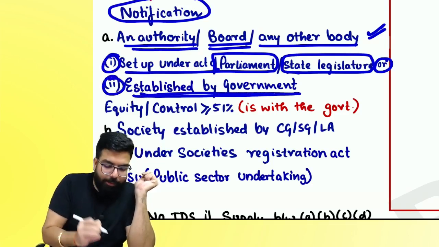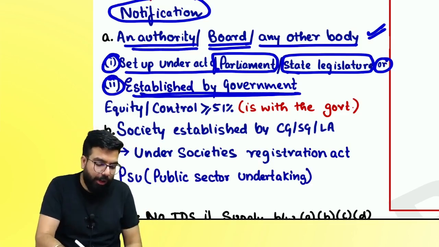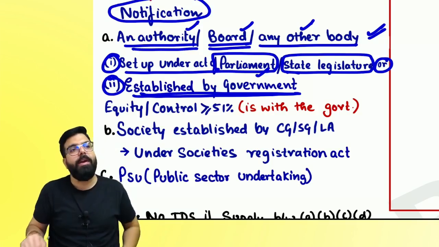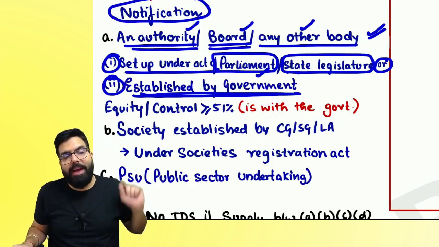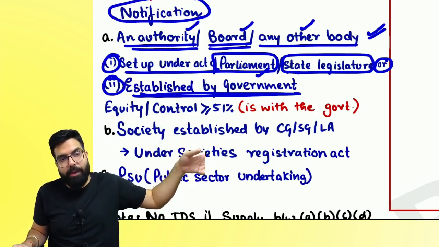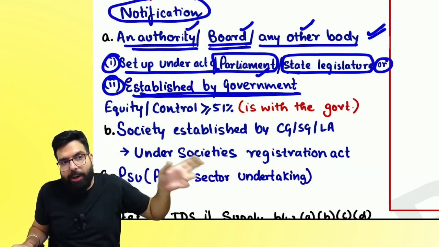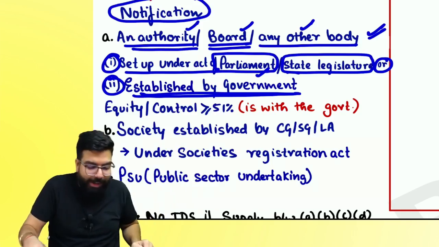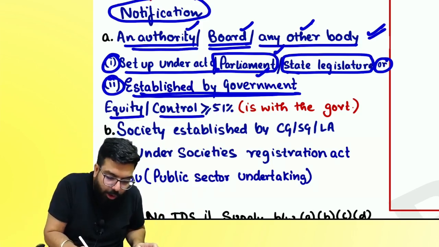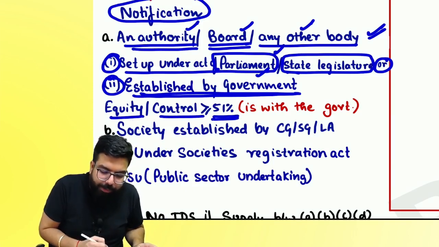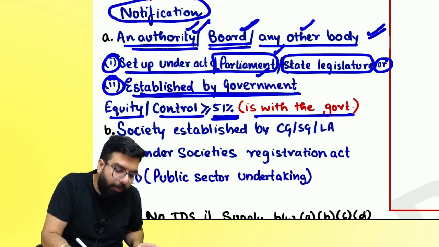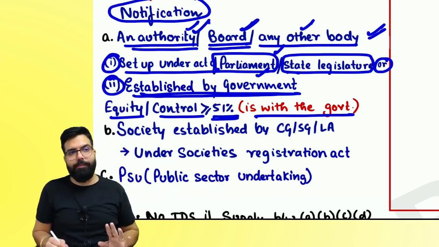LIC is set up under an Act of Parliament. LIC Act, is it an authority or body set up under an act? Yes, everyone. Now, is equity and control given by whom? Government, more than 51%. Then that authority or board also has to deduct TDS.